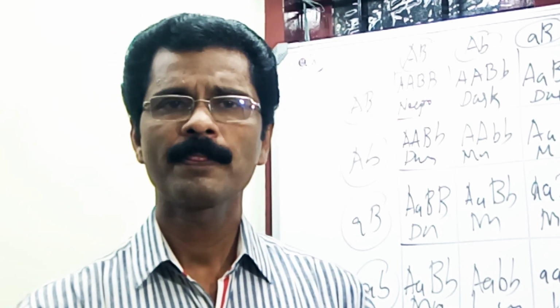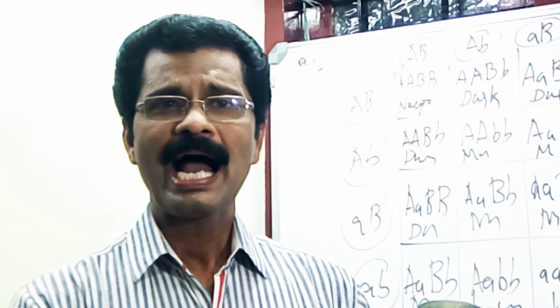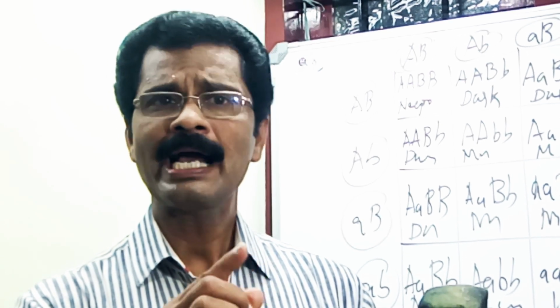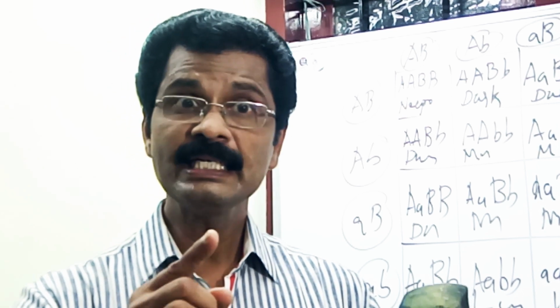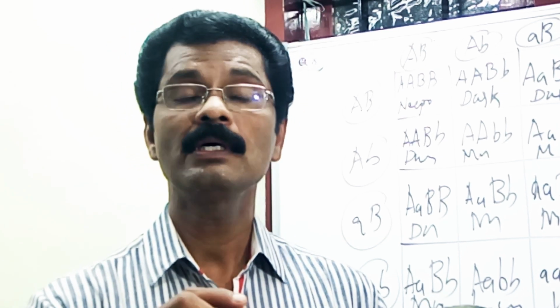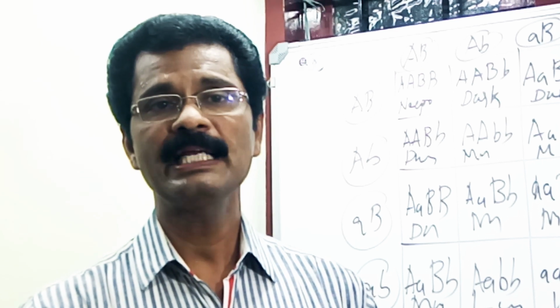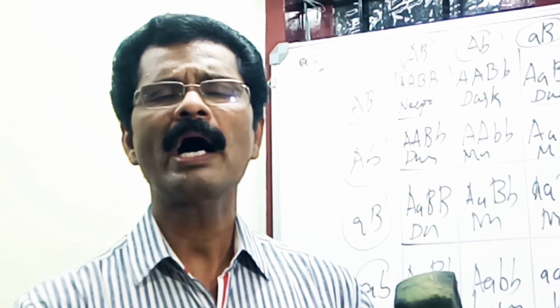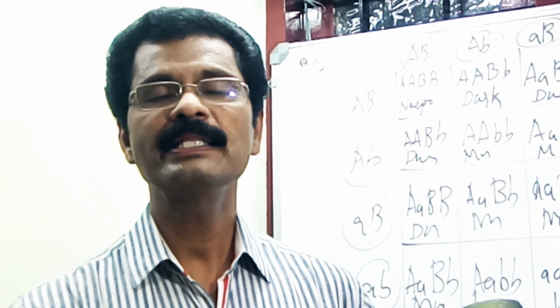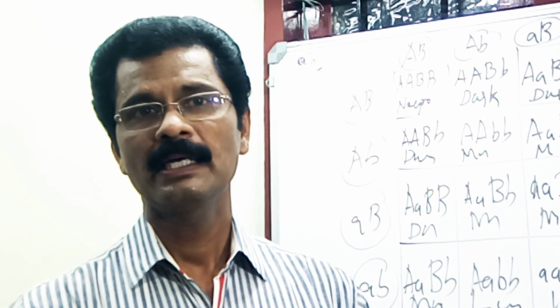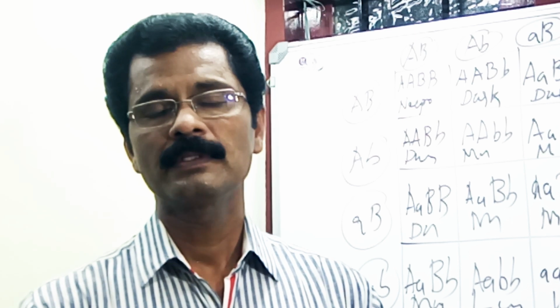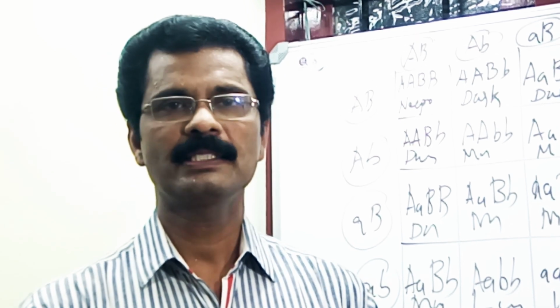Could you follow me? The IA gene governs the production of antigen A, the IB gene governs the production of antigen B, and IO has no role in the production of antigens. That is the case of multiple allelism and codominance.